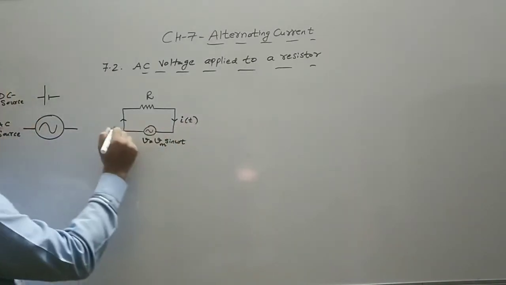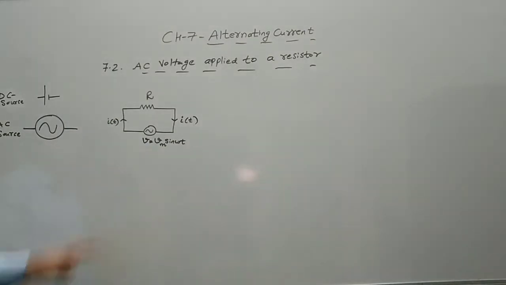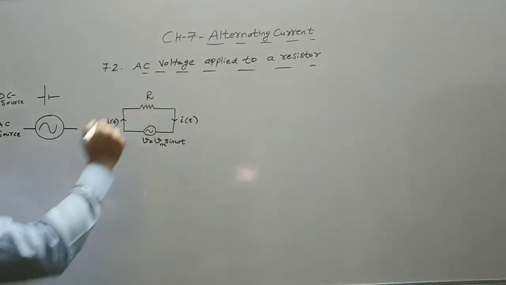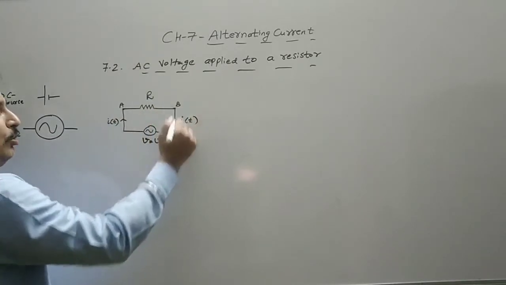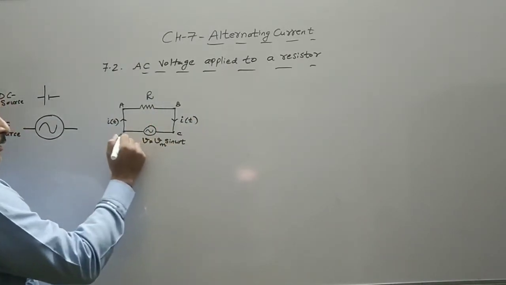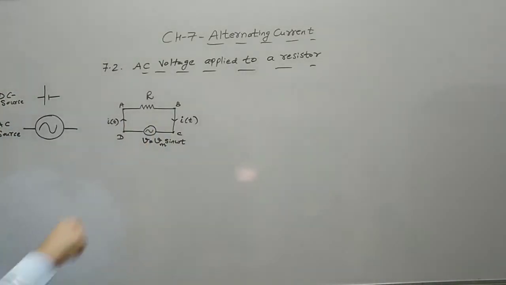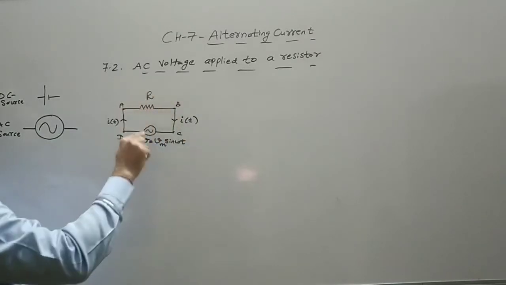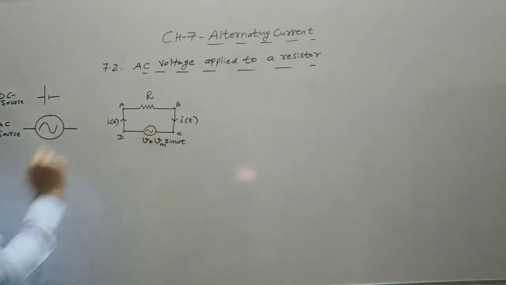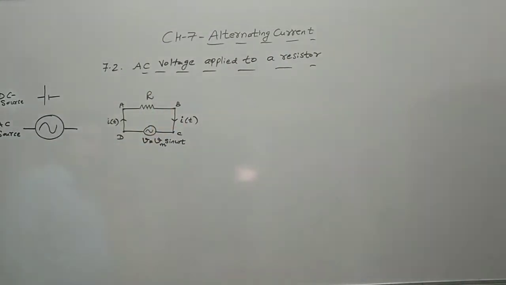Sometimes we write i of t, that is the current at any instant, because after the half cycle the polarity of the current will change. So if the current flowing here is taken as clockwise, after 180 degree rotation of the coil inside the generator, the current will be in the opposite direction. So the current is not fixed.